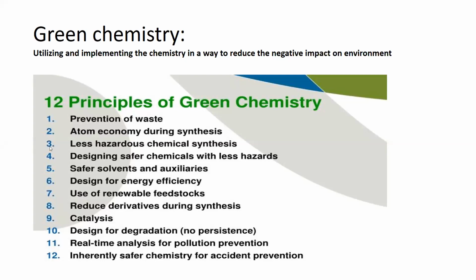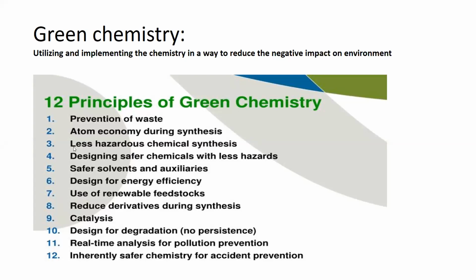So what is the third principle? The third principle is less hazardous chemical synthesis. This means our procedure for the synthesis of green chemicals should be such an efficient procedure that a smaller amount of hazardous materials is discharged directly into the environment, or there is less accumulation of hazardous materials in the environment.